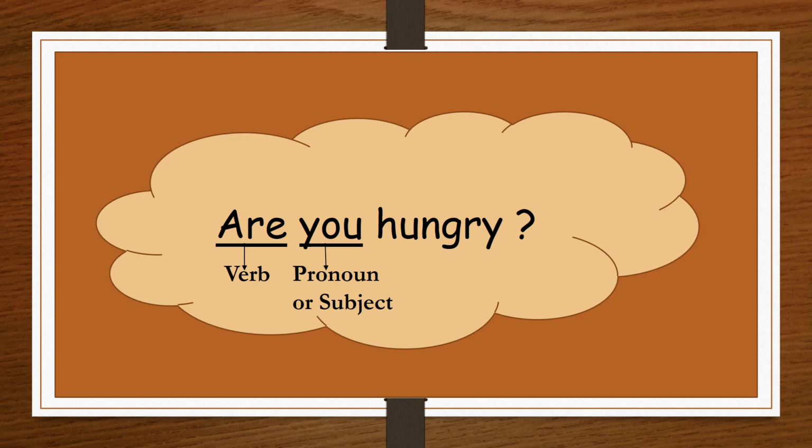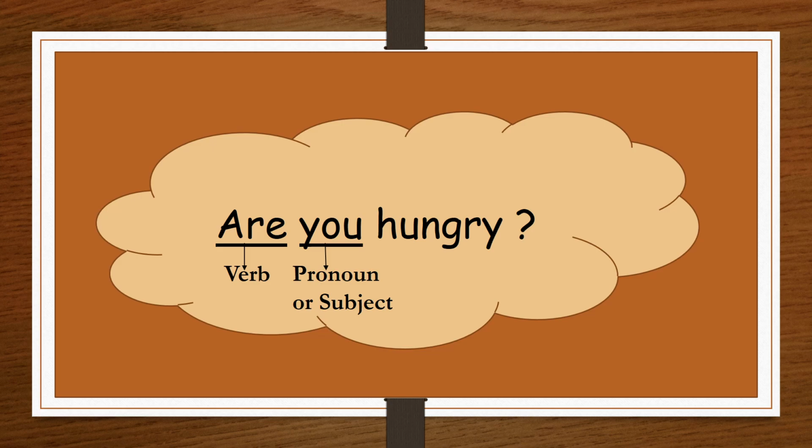You may also wonder, where is the subject in this sentence? So, to find a subject, we have to first find a verb. What is the verb here? It's are. It is showing us the state of the pronoun you.